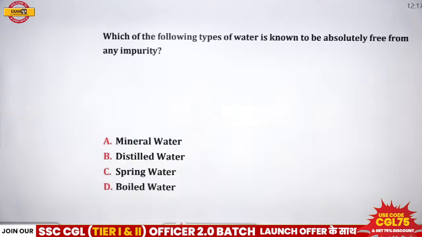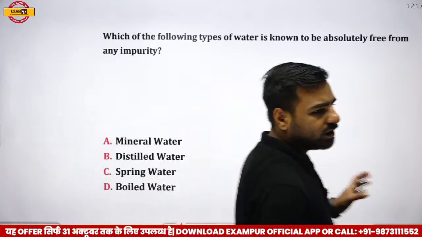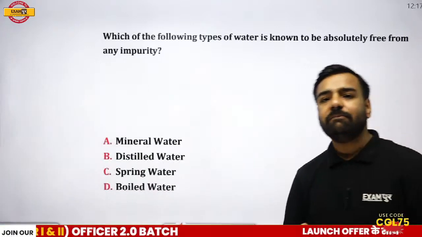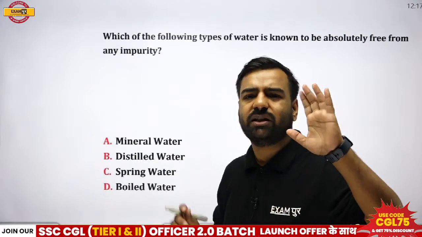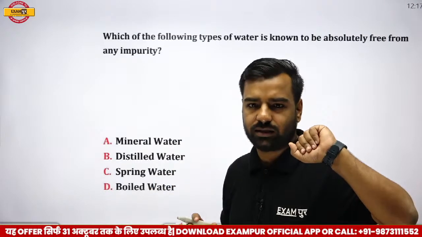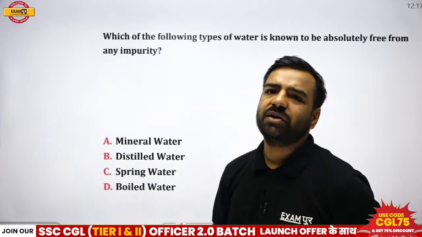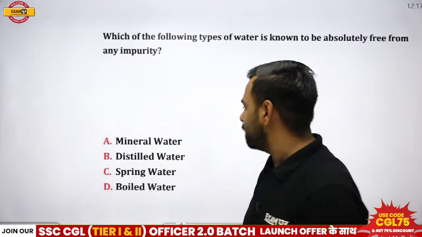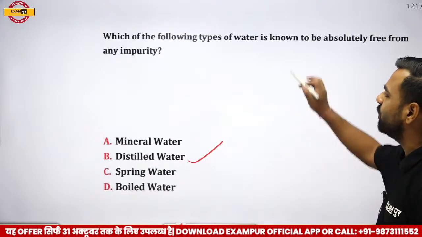Then, see, if I'll talk about this mineral water, it might have impurity. You can, if you want the example of mineral water, the best part is you can talk about the water bottles that we are getting, right? There are several companies. But if I'll talk about distilled water, it is actually free from any sort of impurity, and hence we'll say that B option is going to be the correct one.